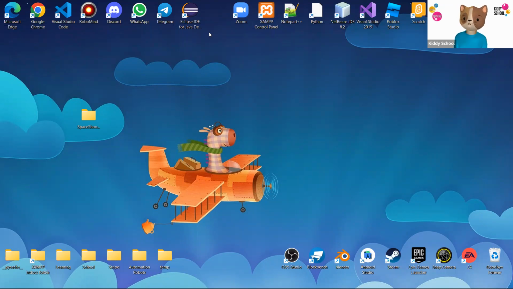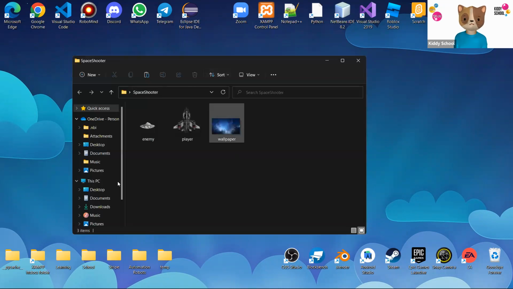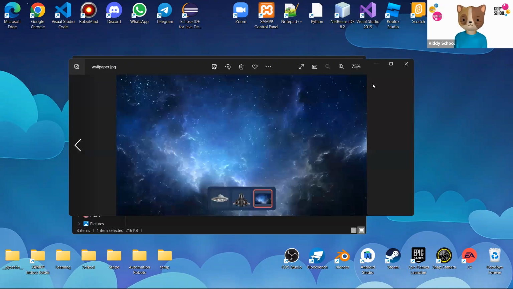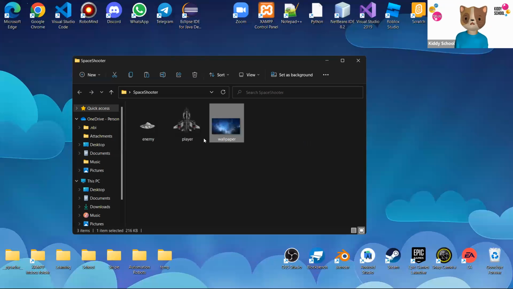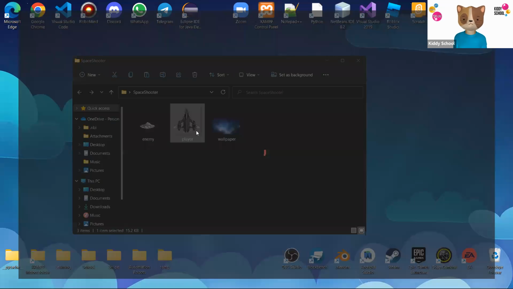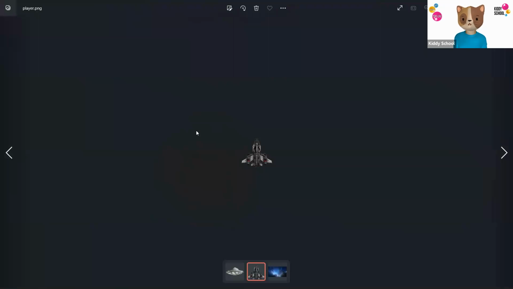What I have here is a simple folder named Space Shooter. This folder has three images: one for the enemy, one for the player, and one for the wallpaper. These are very simple images from Google that I downloaded and saved to my computer. This is going to act as my background. This is going to act as the main player. It's a tiny image though, because our computer screens are not that big.